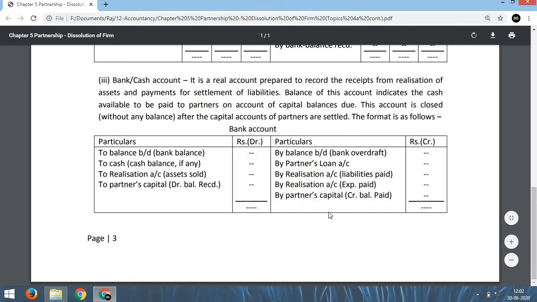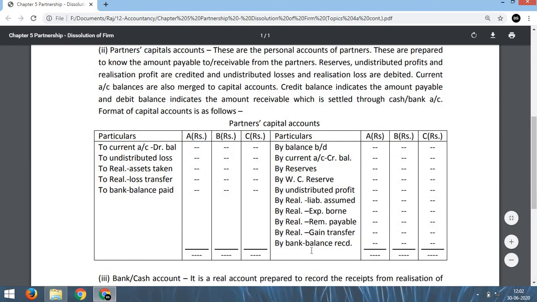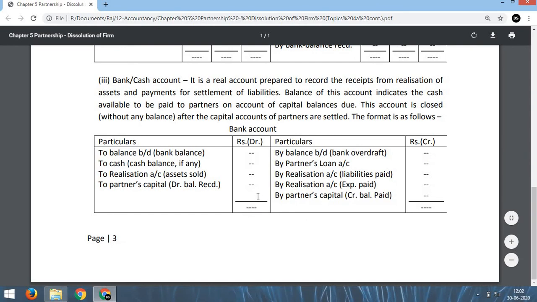Similarly, in any case, if the partners' capital accounts are showing any debit balance, say A, B, C, then the total of A's debit balance, B's debit balance, C's debit balance must also be equal to the total of this bank balance. So in that case, we have to write to A's capital, to B's capital, to C's capital.